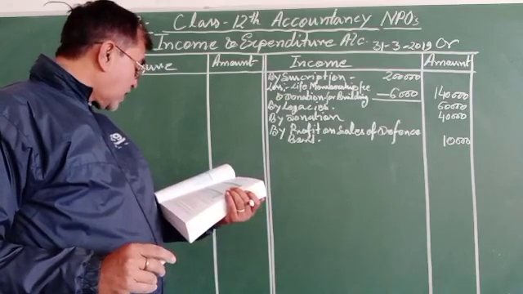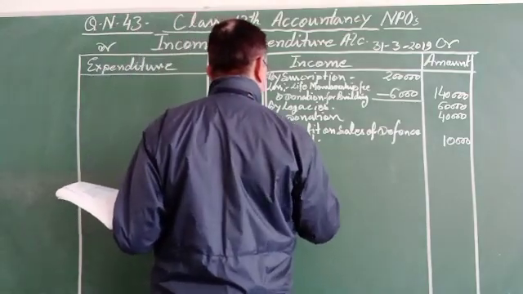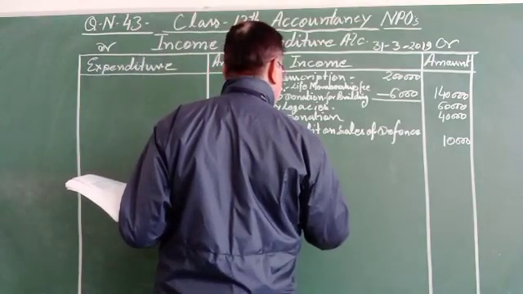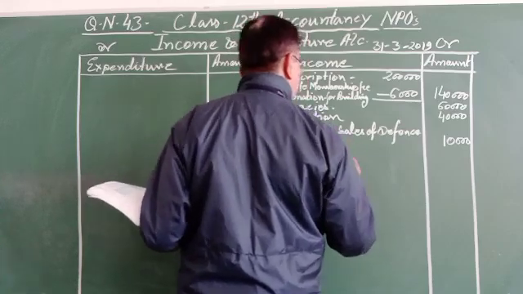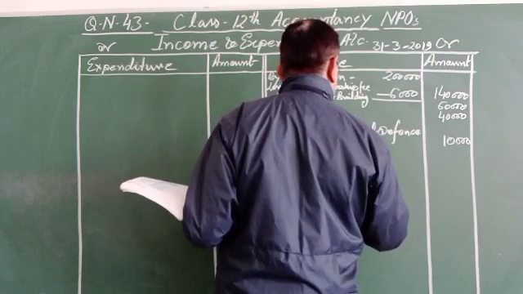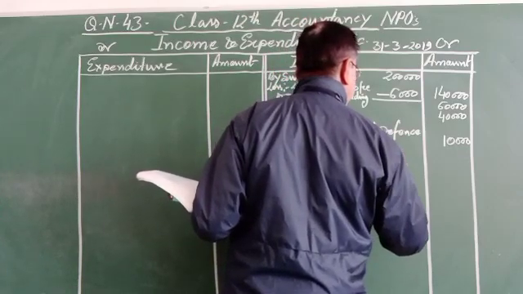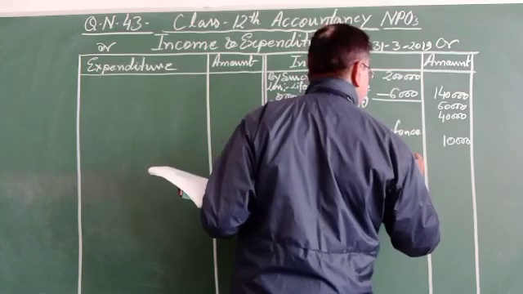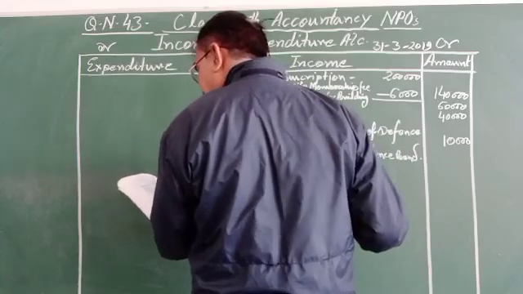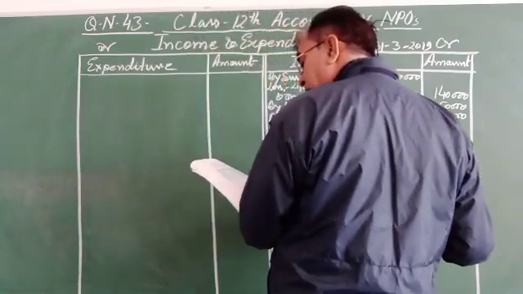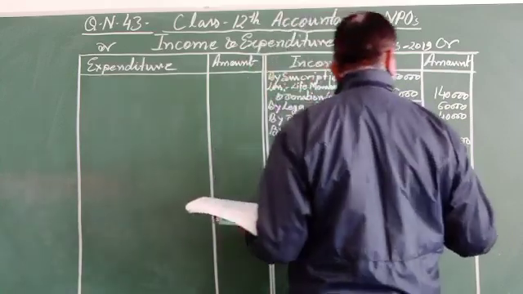Interest on defense bond. By interest on defense bond, that is annual income, interest on defense bonds is 6,000.